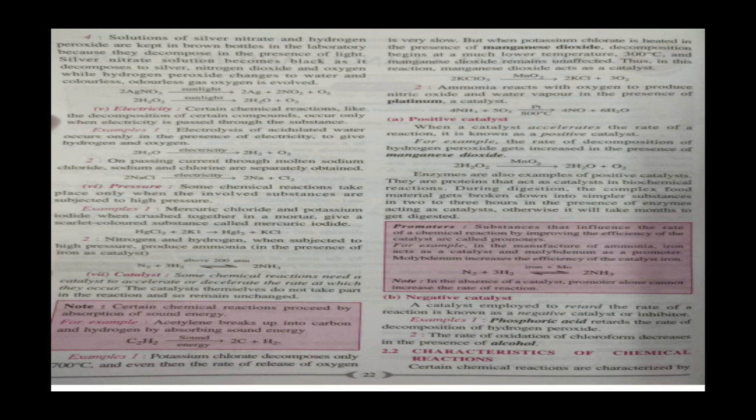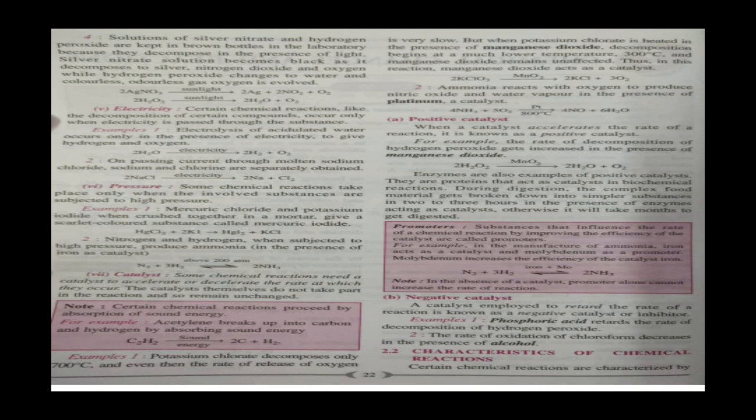Now another word is also coming, promoters. Substances that influence the rate of a chemical reaction by improving the efficiency of the catalyst are called promoters. Or you can say, what are promoters? The substance which increases the activity of a catalyst is called a promoter. For example, in the Haber process, we use iron as a catalyst, but molybdenum as a catalyst promoter. Mo is the symbol, capital M and small o.